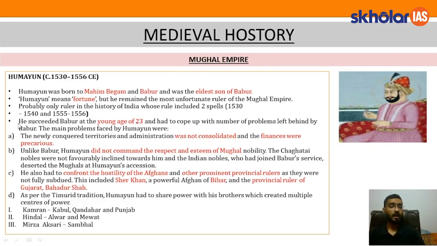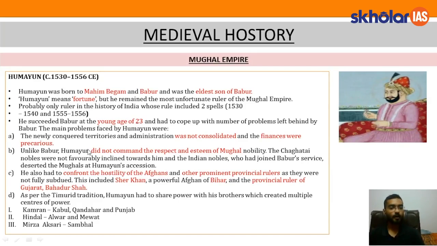Let's move forward. Humayun succeeded Babur at the age of 23 and had to cope with a number of problems left behind by Babur. Now we know that Babur tried to occupy India and consolidate Mughal rule in India. He fought so many battles just so that his empire could be consolidated. We know that Babur, after his death, left the empire as it is for Humayun, but there were so many threats rising. So let's read about these threats.